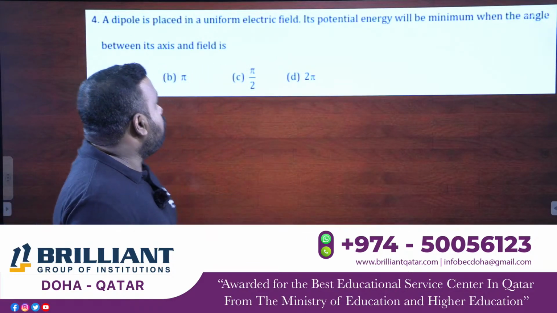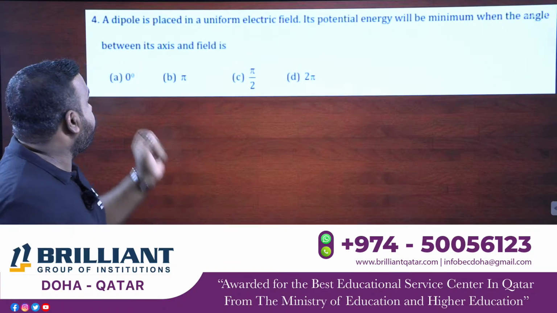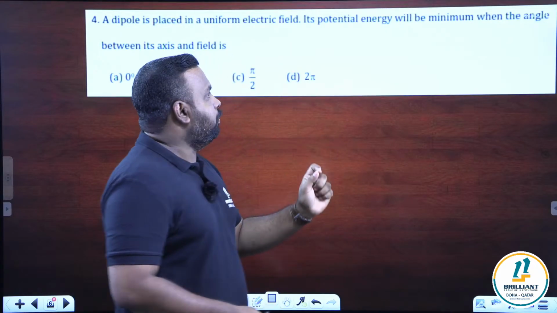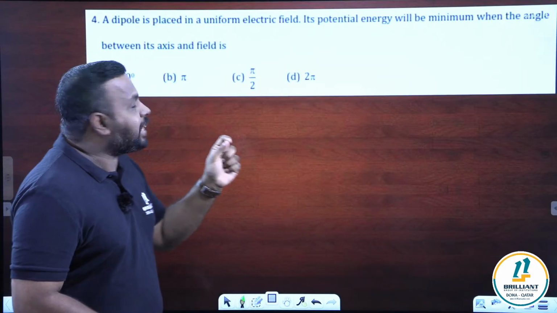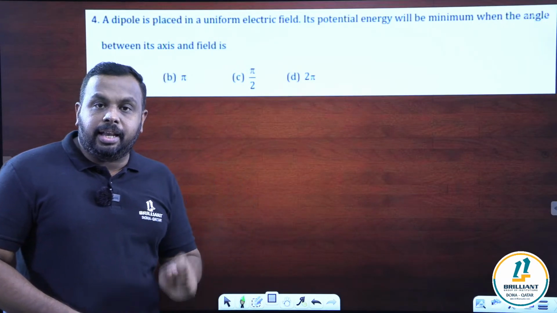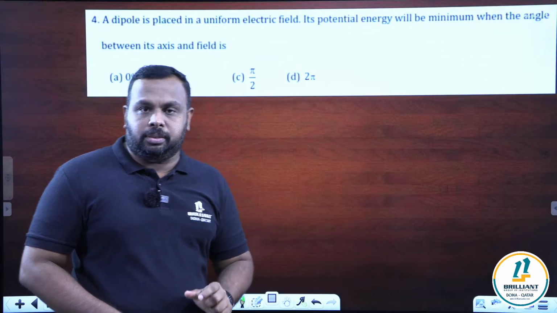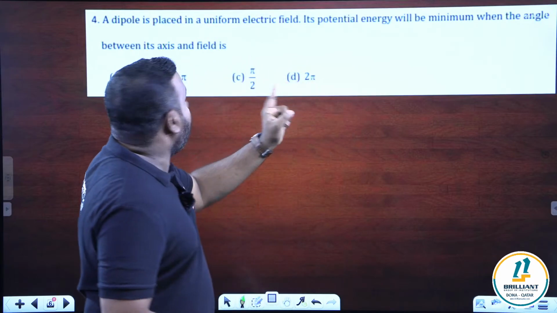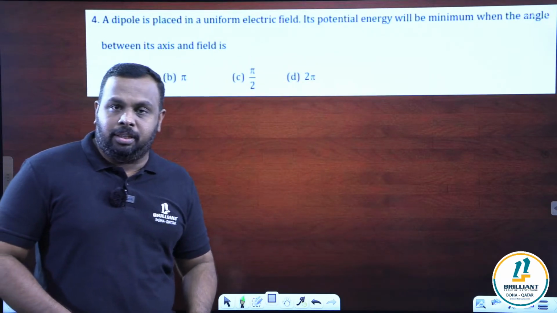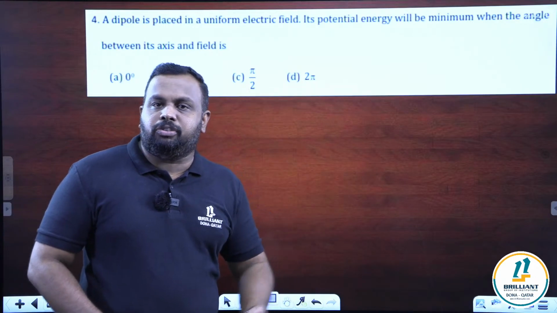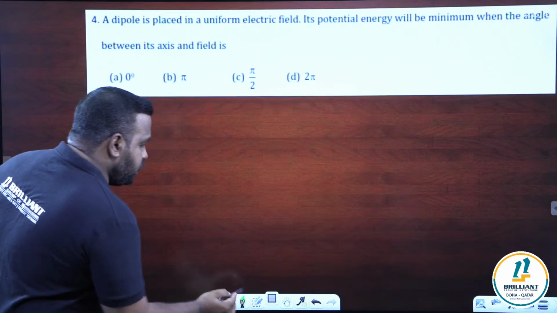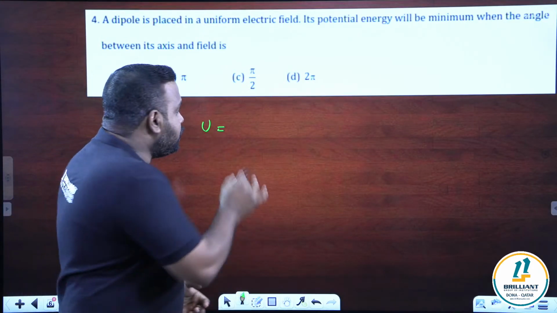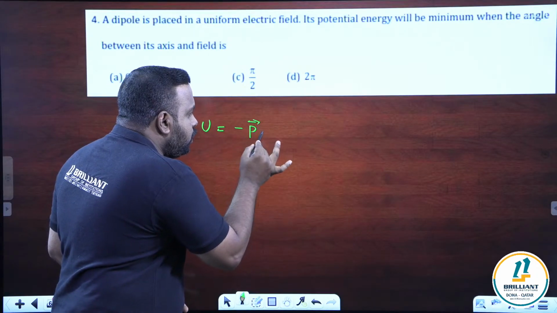So please note that. Okay, so I am going to the fourth question, question number 4. A dipole is placed in a uniform electric field. Its potential energy will be minimum when the angle between its axis and field is. Again, it's a formula based question. Potential energy is minimum. Potential energy of what? Potential energy of a dipole in a uniform electric field. Recall the formula. What is the equation for potential energy of a dipole? Potential energy of a dipole U is equal to, do you remember? It is minus P dot E.